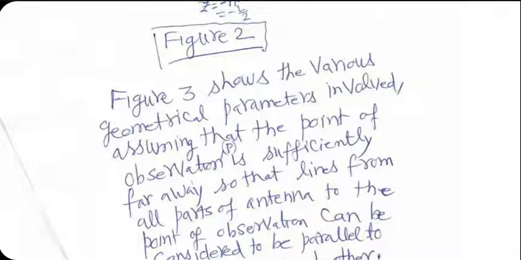Figure 3 shows the various geometrical parameters involved, assuming that the point of observation is sufficiently far. Oh, by the way, in this case, near field analysis is very difficult. We would only do far field analysis. That can be handled reasonably easily without losing much accuracy. Near field calculations in such a case are extremely complicated. You need to write detailed programs based on numerical calculations. Numerical techniques are necessary. So we will assume far field by default.